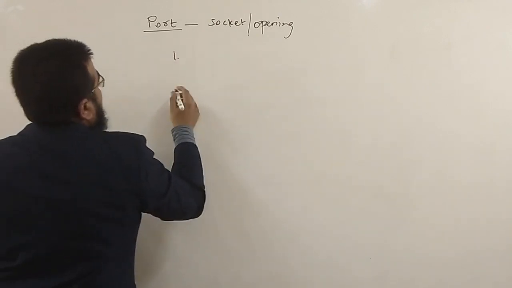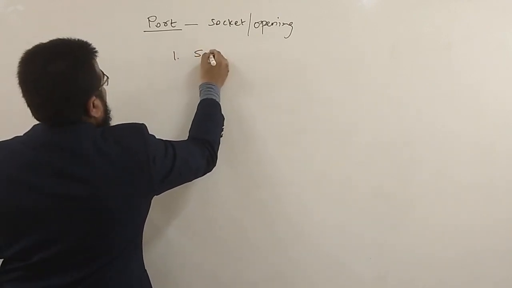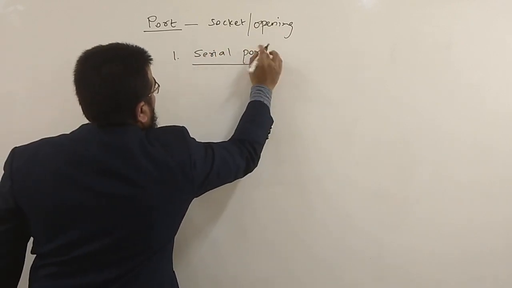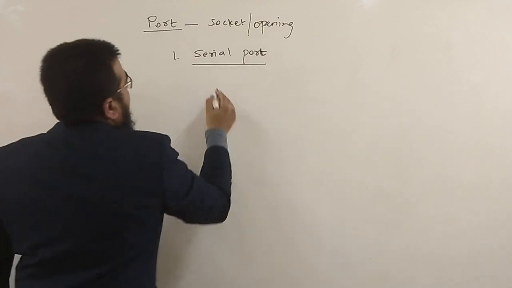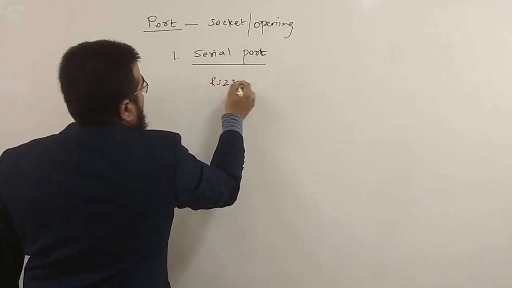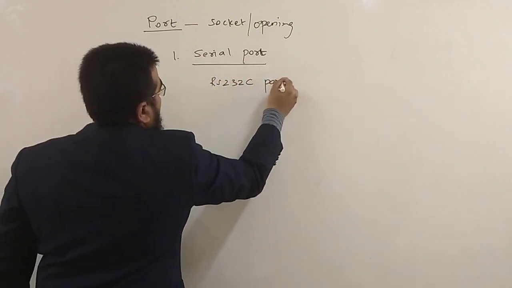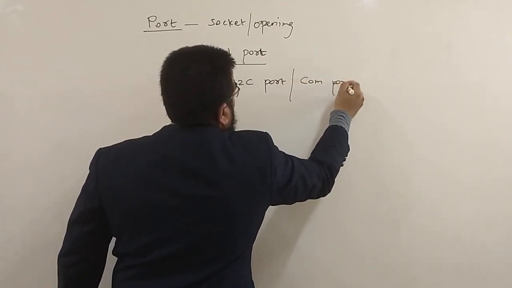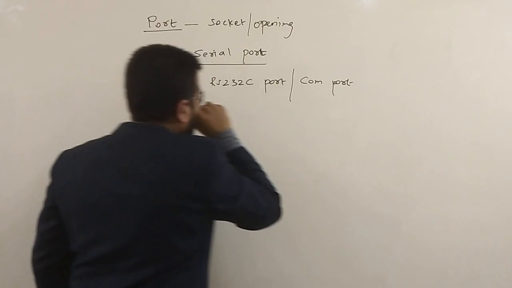The first port is the serial port. The serial port is also known as the RS232C port or also known as a COM port. COM stands for communication port.